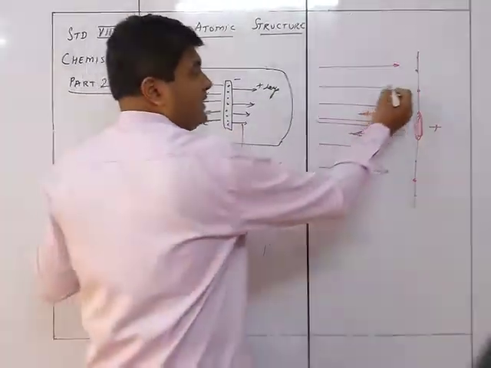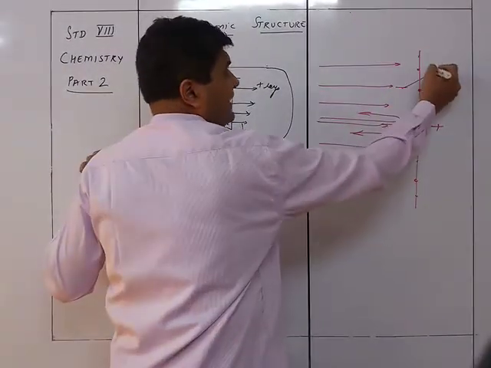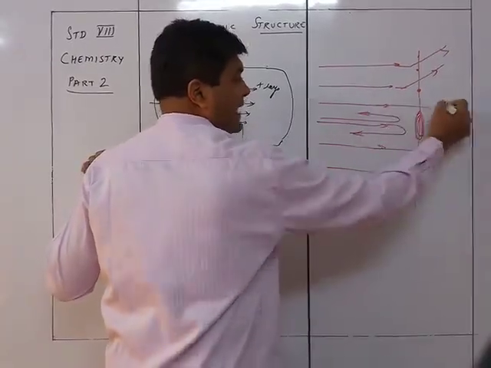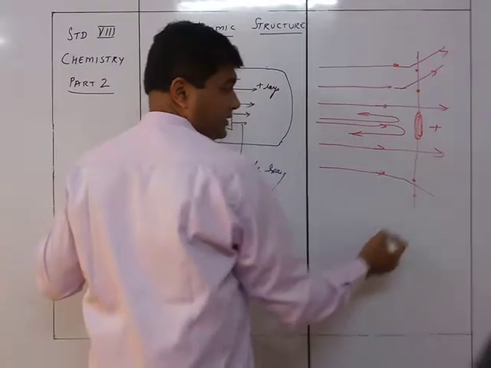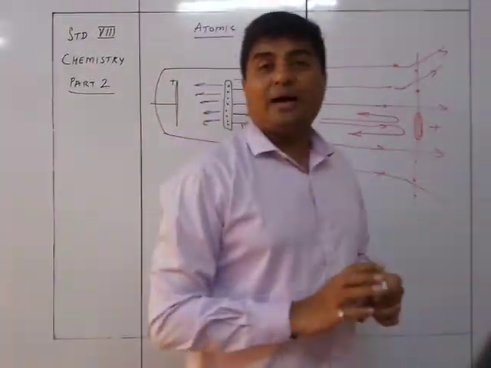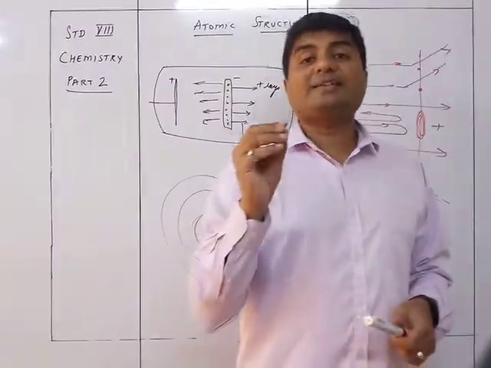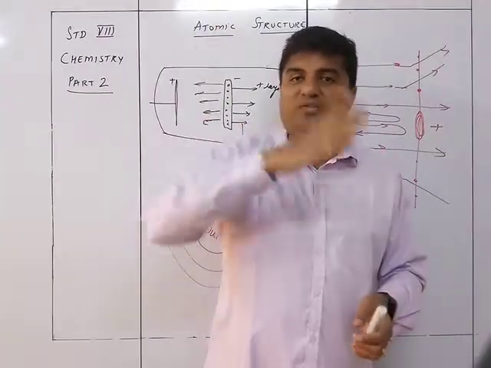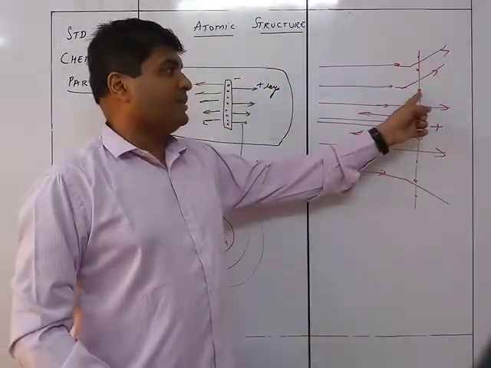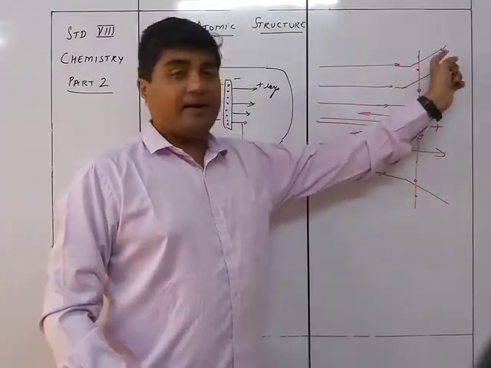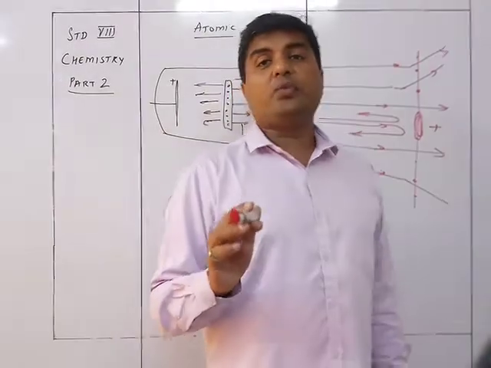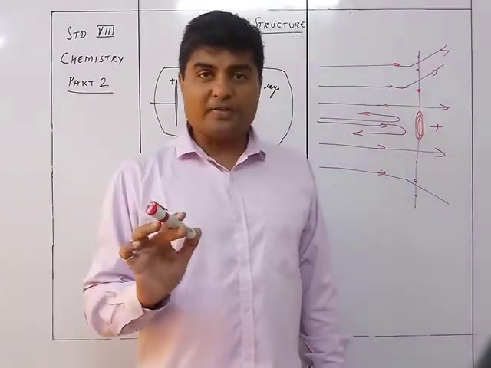The ones which came near to this one just got deflected a bit. Some of them just passed through directly. When will deflection come? Deflection will come only when there is an attraction, but they could not hold the material. Because they cannot hold it, it is getting deflected. So they came to know that this is negative charge. The negative charge just deflected it. So wherever deflection was there, they came to know that an electron was present over there.